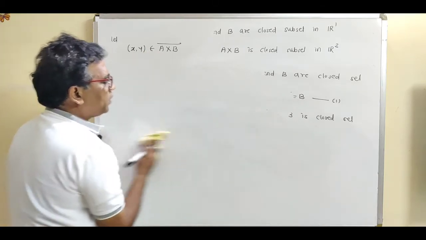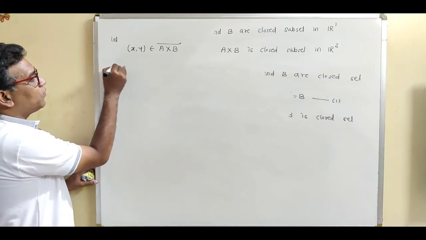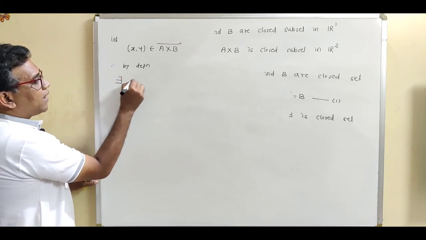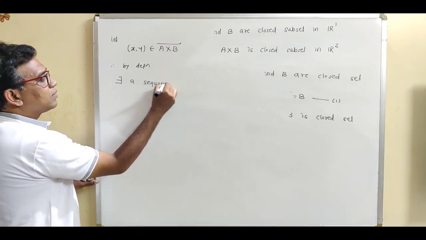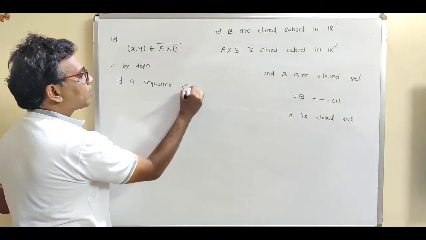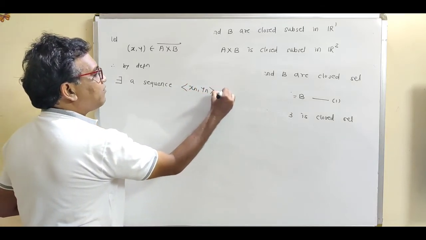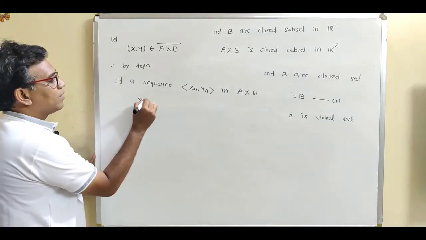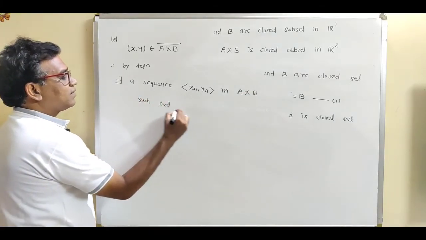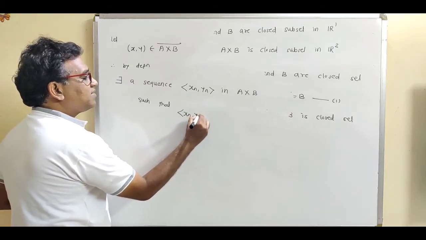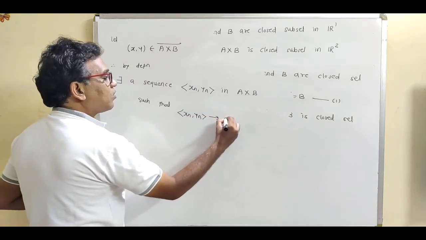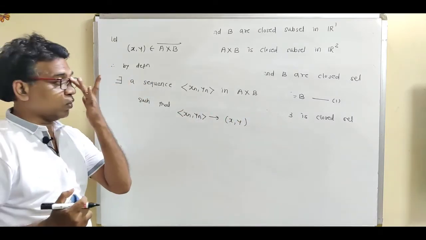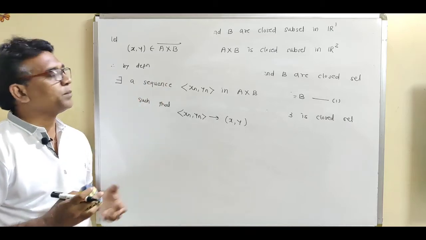So what is the definition of limit point? So use the definition. Therefore, by definition, there exists a sequence (xn, yn) in A cross B such that this sequence (xn, yn) converges to the point (x, y). So see, this is the definition of closure, or this is the definition of limit point.